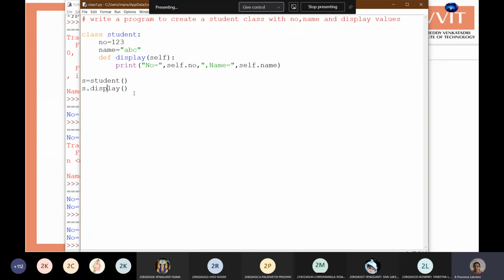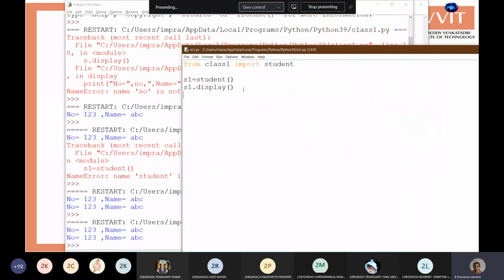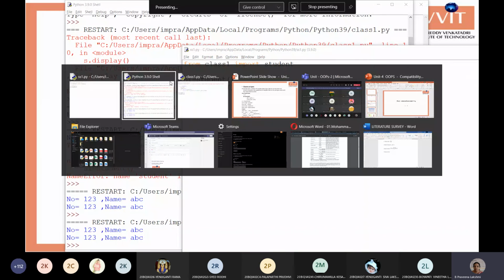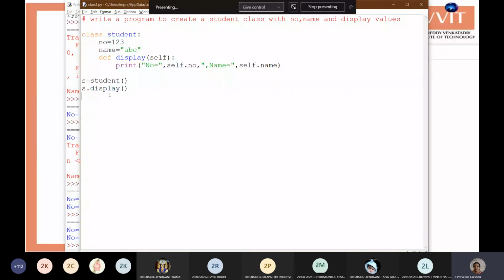But it is executing this also. Okay, it's executing both the display functions, because this display call is outside the class. So whenever you are creating a module and accessing this module,